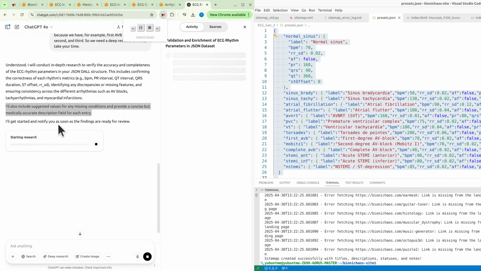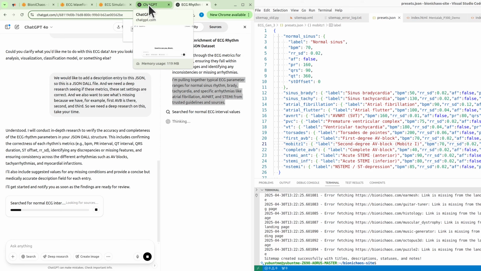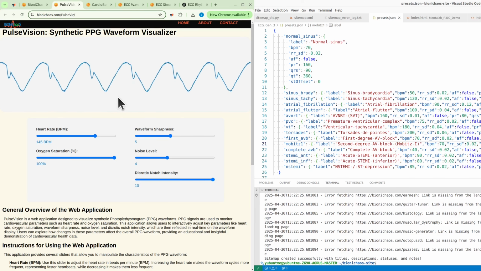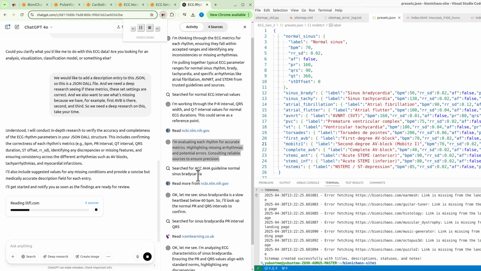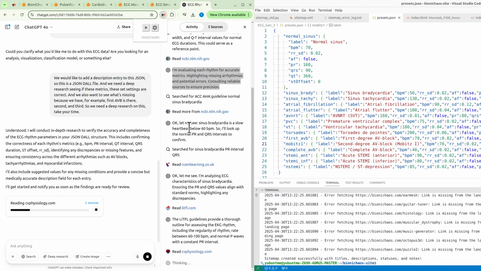Still thinking, but we can review how it's conducting its research. I'm thinking through the ECG metrics for each rhythm, ensuring they fall within accepted ranges and identifying any inconsistencies or missing arrhythmias. I'm pulling together typical ECG parameter ranges for normal sinus rhythm, brady and tachycardia, and specific arrhythmias like atrial fibrillation, AFib, and STEMI from trusted guidelines and sources. You could actually use deep research on each one of those. I'm working through the PR interval, QRS width, and QT interval values for normal ECG durations. This could serve as a reference point. I'm evaluating each rhythm for accurate metrics, highlighting missing arrhythmias and potential errors, consulting reliable sources to ensure precision. It's good it went for an actual reliable source, yes.